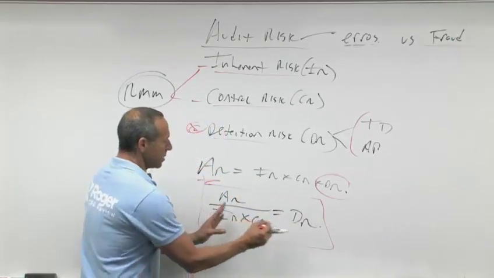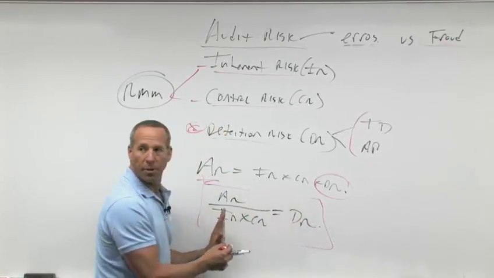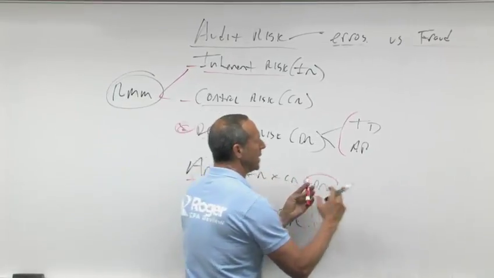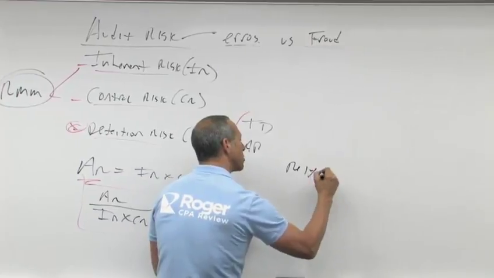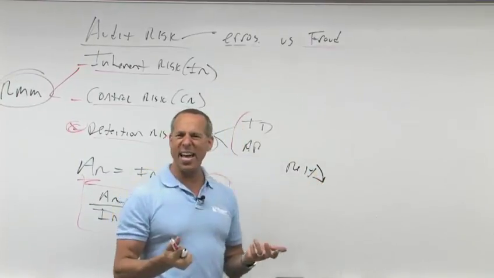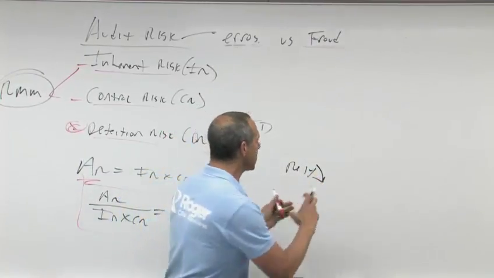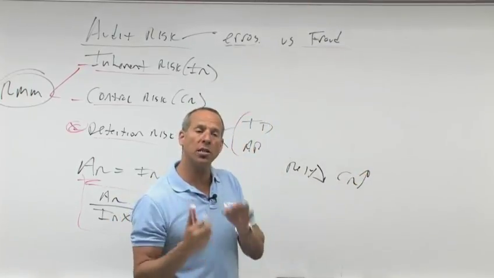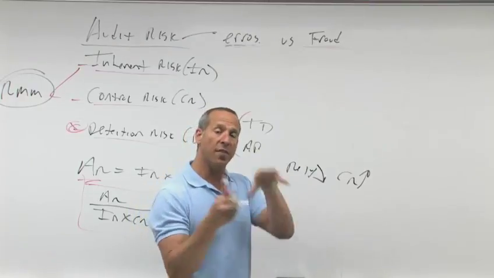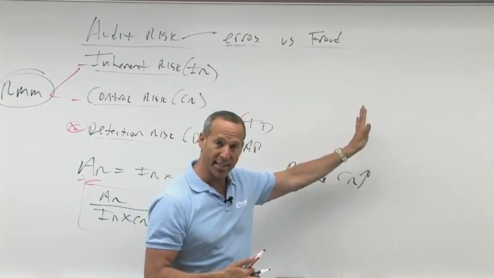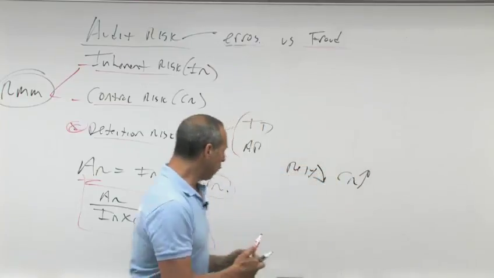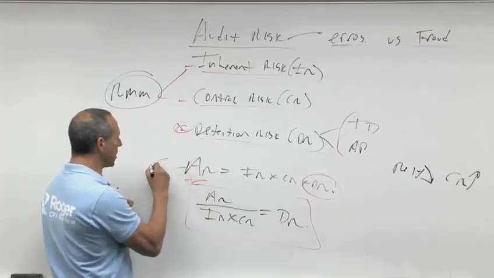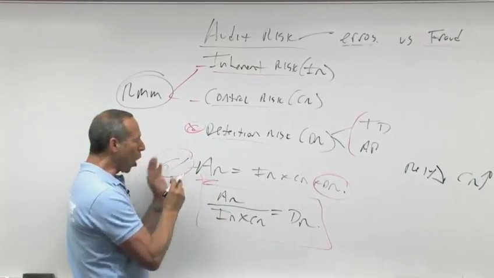So, in solving for this, looking at the formula, let me break it down a little easier. Let's say reliance on internal control is low. So I say, hey, do we have these controls? No. That means my control risk is high or at the maximum. What is control risk? The risk that the internal controls will not prevent or detect it. If the risk is high that it will not prevent or detect it, there's a lot of risk. So if I define my audit risk at a number, 6%, that's what I'm willing to accept, audit risk.